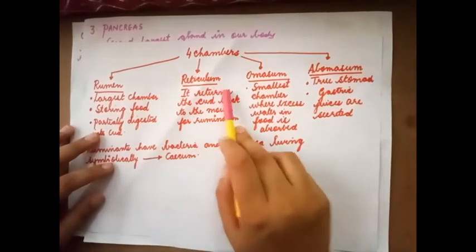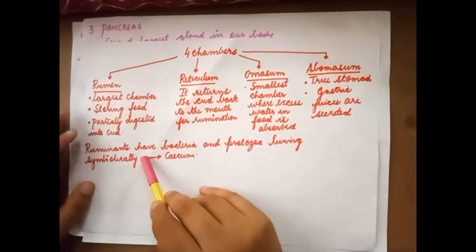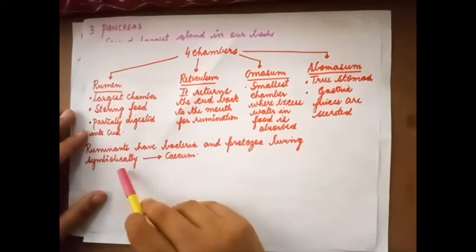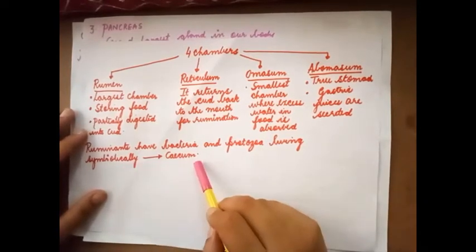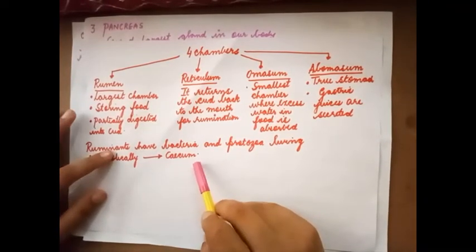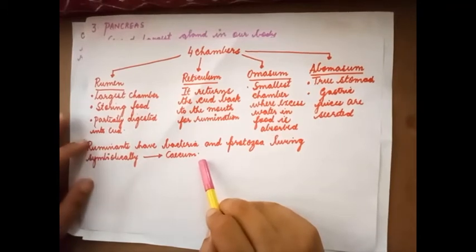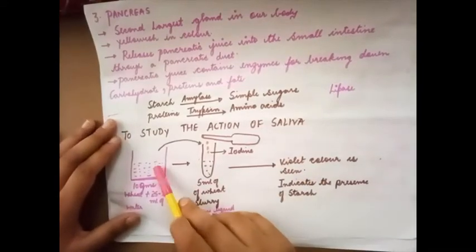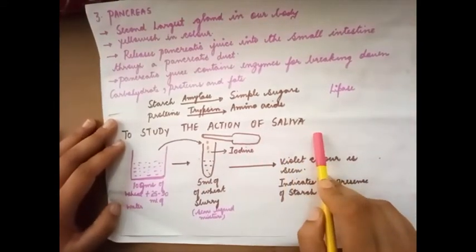This is very important. The ruminants have bacteria and protozoa living symbiotically in the cecum. Okay, that's why they are able to digest cellulose. Now let's move on to the activity to study the action of saliva.